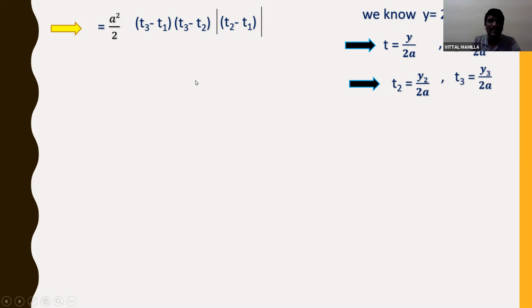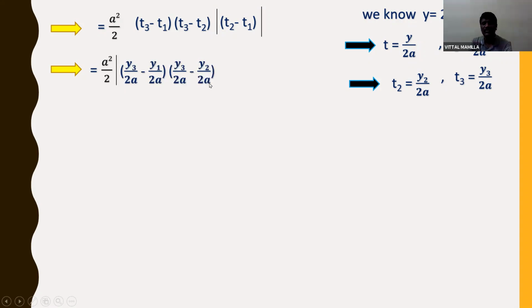Why am I doing this? Because in the question they asked to show that it is in the form of 1 by 16a into y1 and y2 forms. So that is why I am converting T1, T2, T3 into the y form. So a square by 2, T3 I can substitute as y3 by 2a, T1 is y1 by 2a, T2 is y2 by 2a, and T2 minus T1 is y2 by 2a minus y1 by 2a.